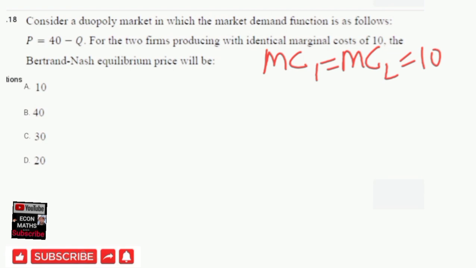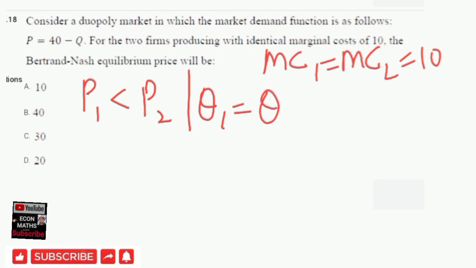So we will see the cases one by one. Let us say firm 1 sets a price that is lower than the price set by firm 2. In this case, all the market will be covered by firm 1 and firm 2 will get zero market